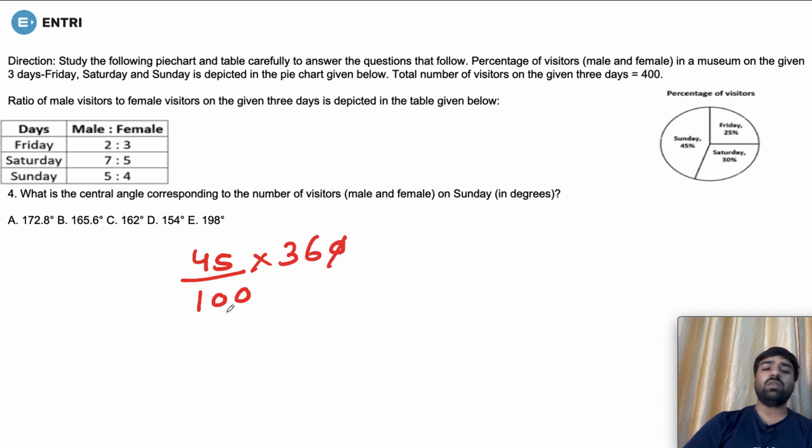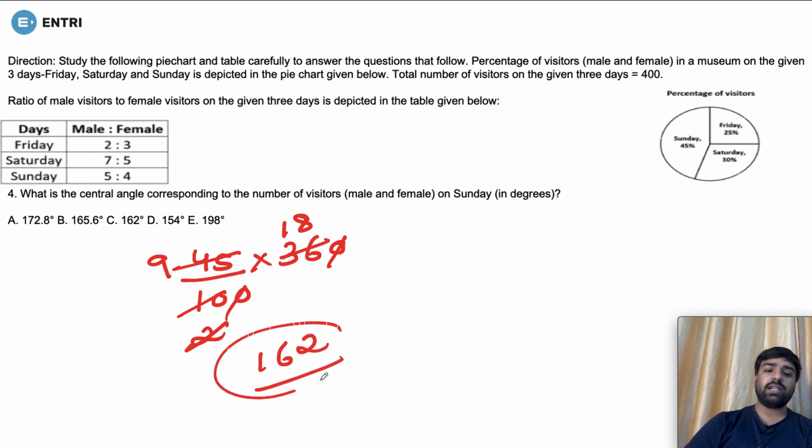360. So what will we do? We'll just solve it out. If you solve it out, you are going to get the exact value. So what is the exact value? The exact value is 162 degrees. So is there any option? Yeah, option C is correct. And hence option C, that is 162 degrees, is your correct answer. Let's move on to the next question.